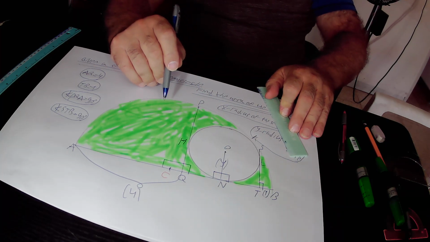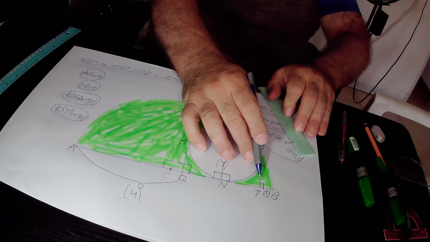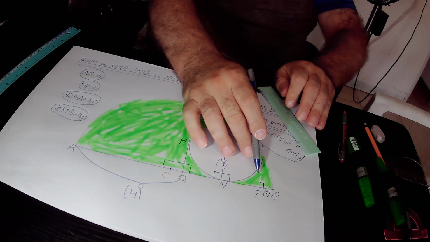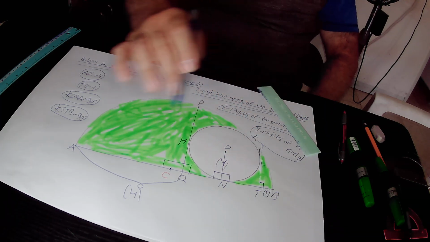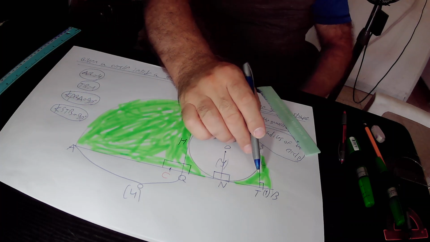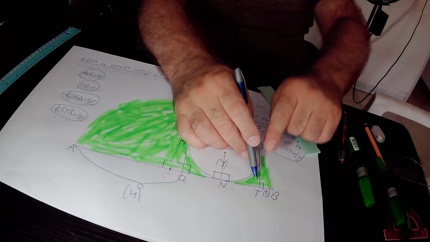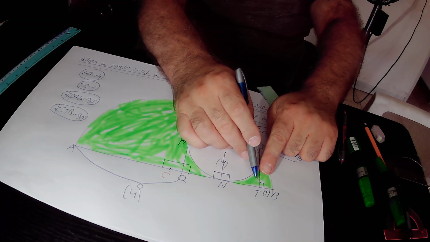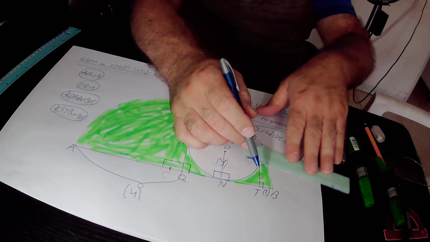Likewise, we will focus on the upper side of the straight line AB at point T. Here the sum of the angles must be equal to 180 degrees according to rule 3. So which angles do we have at the upper side of the straight line AB at point T? We have this angle, a right angle, plus this missing angle. In total, the sum of those two angles must be equal to 180 degrees according to rule 3. Therefore, this missing angle must be equal to 90 degrees.